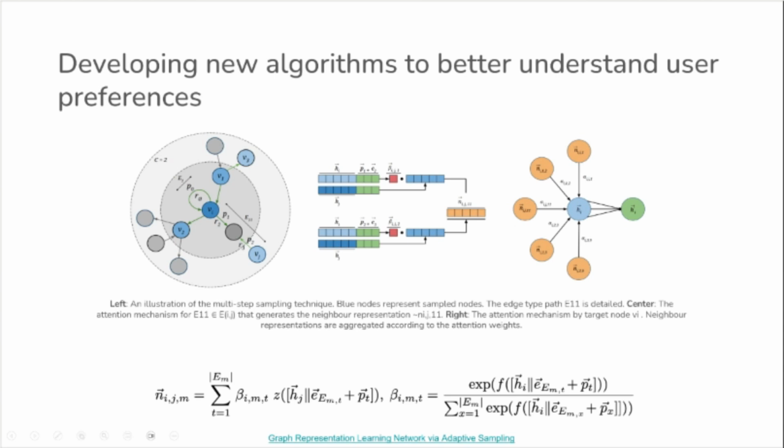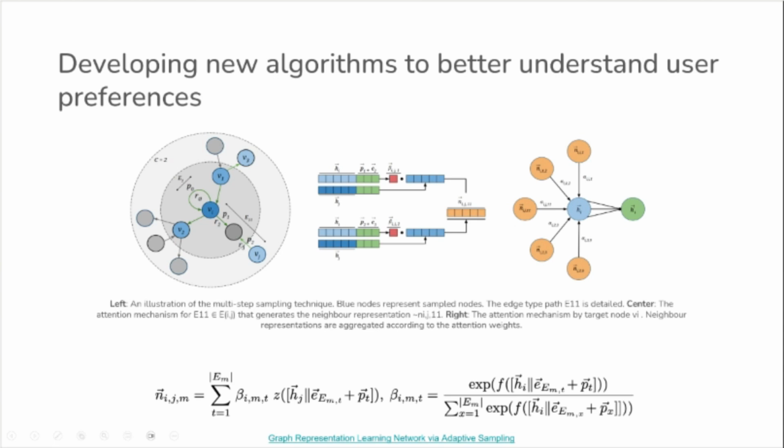For allowing different edge types, each edge is represented as a vector that the model learns during training, thereby allowing the model to understand the importance of different edge types. We also use an attention mechanism to understand the importance of different sampled neighbors, as shown in the middle of the chart. Finally, once you have all this information, we aggregate the features from the sampled neighbors by taking into account their learned importance as well as their edge type to get the feature representation of a node.